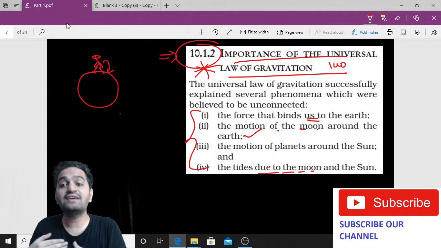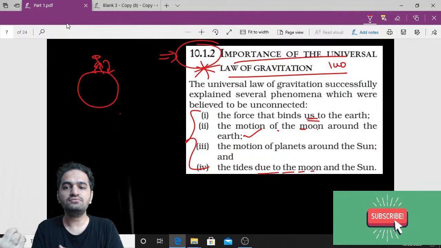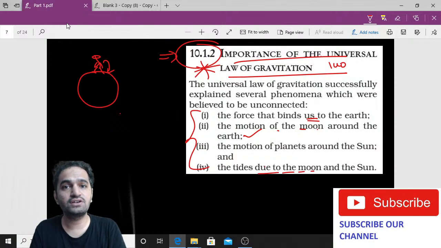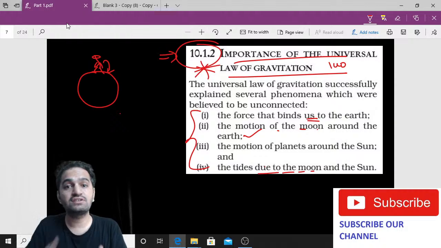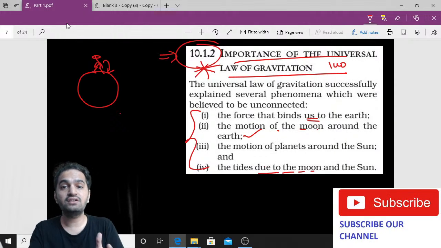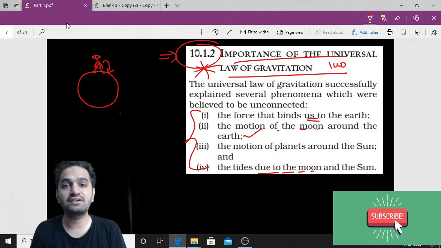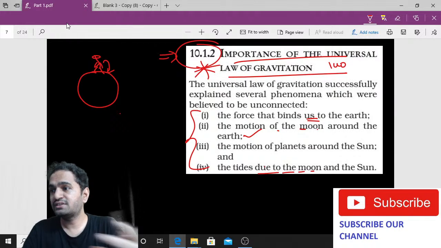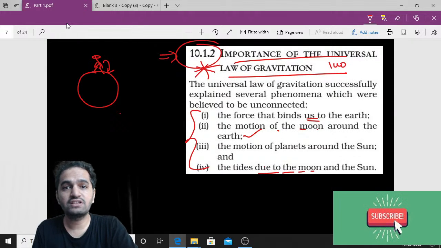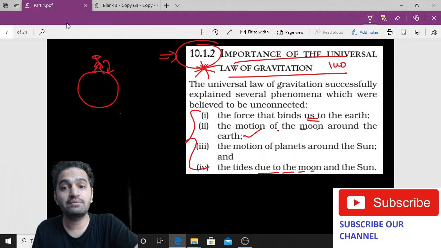So all these examples we can understand with the help of universal law of gravitation. First is how we are connected to earth. Second thing, we can understand how moon is moving around the earth. We can also understand how planets are moving around the sun. And the last point we can understand is how tides are created, how those big tides are created. So those are the things which we can understand with the help of universal law of gravitation. So kindly give a star point, because this can be asked in your exam as well.